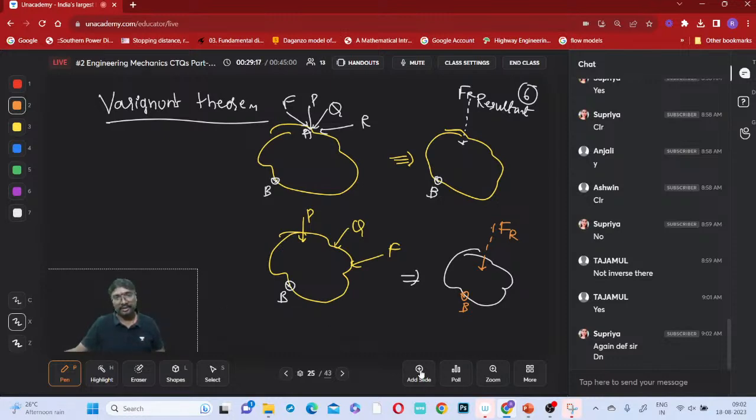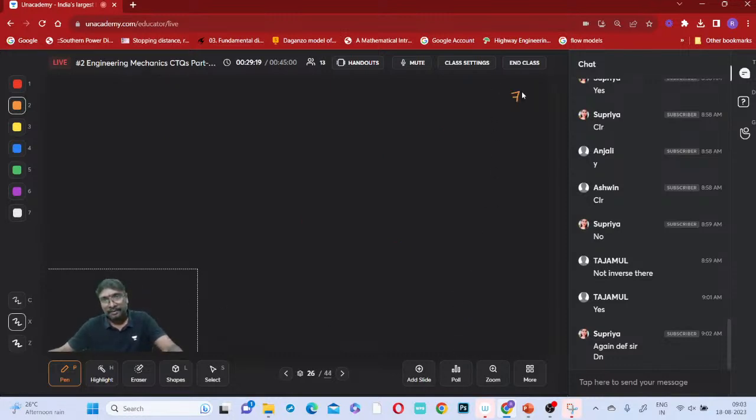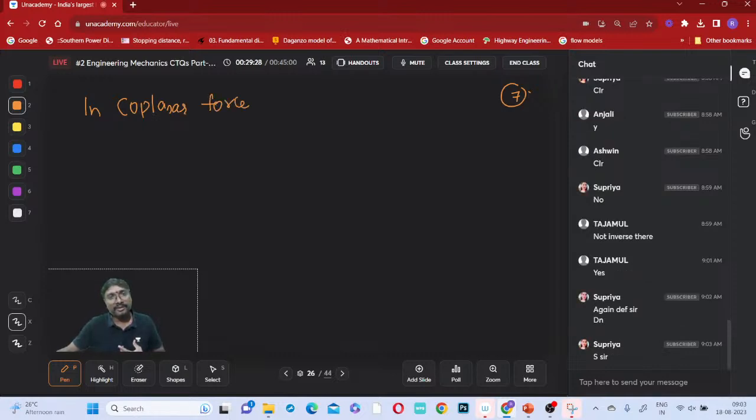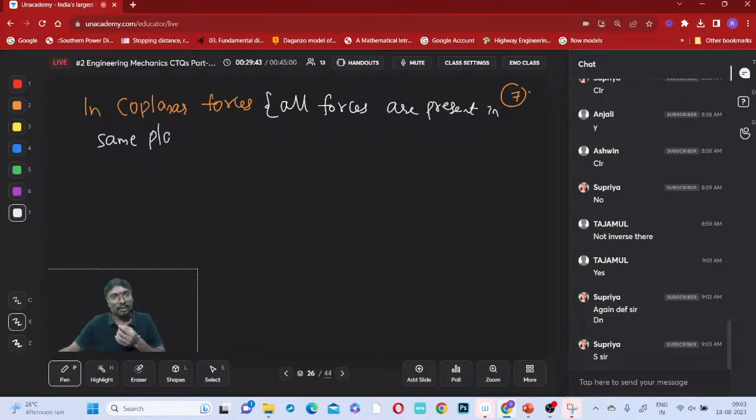Shall I write the definition? What is Varignon's theorem? In coplanar forces, what is the meaning of coplanar forces? All forces are present in the same plane only. That is in a coplanar force system